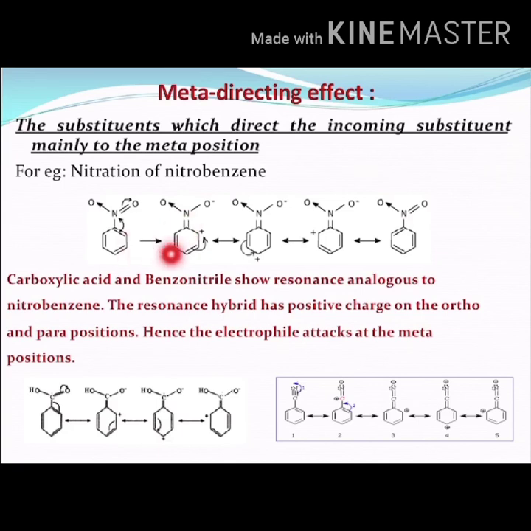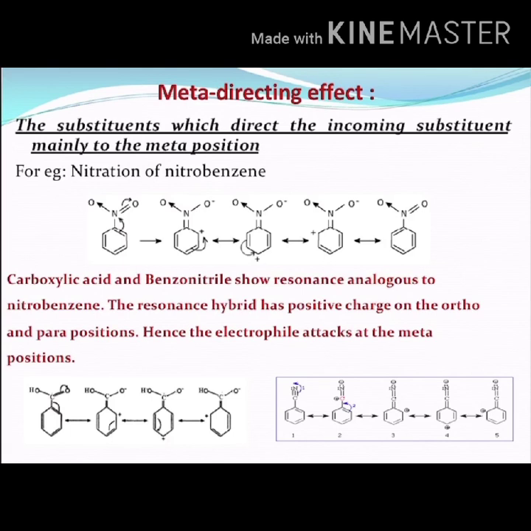Okay, so these all are the resonance structures, what we call canonical forms. So these are the canonical forms of nitrobenzene. Thus, nitrobenzene is a resonance hybrid of these canonical forms.